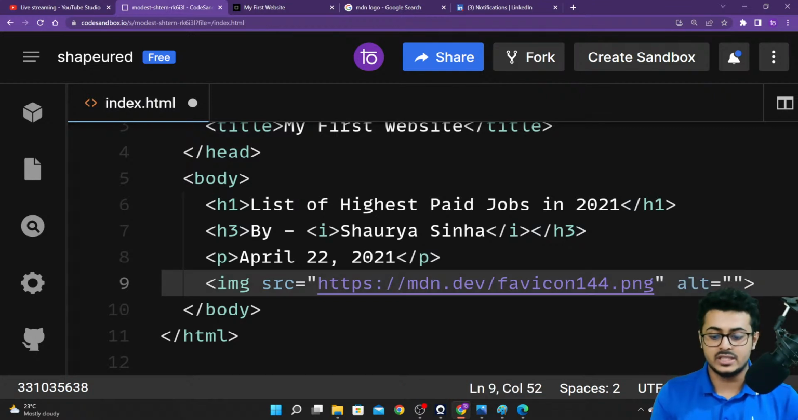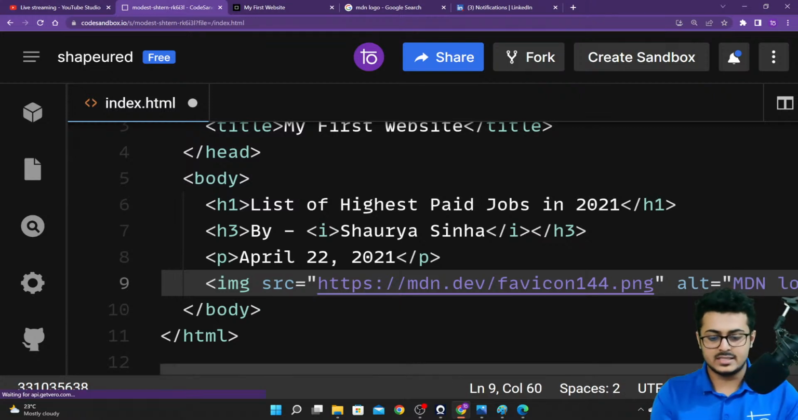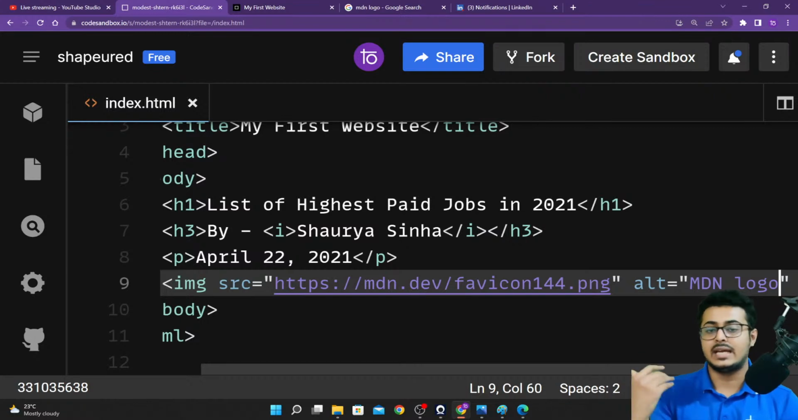For example, here the image is the MDN logo. Okay, this is the image itself. That is a short description of the image, so that if a blind person is using a particular screen reader and is not able to see, the screen reader will read out that there is an image right over here that is of the MDN logo.